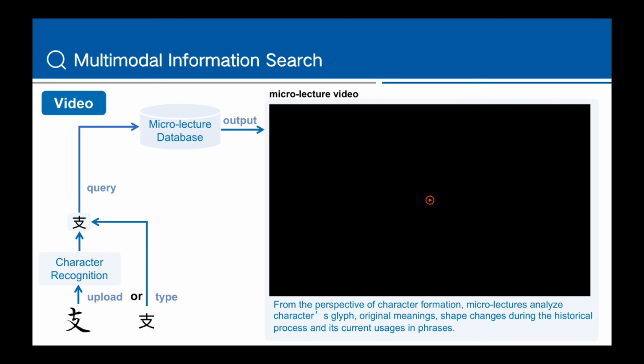We also built another database for 15 characters by manually recording 1 to 2 minute macro lectures to further explain from the historical perspective. The macro lectures analyze characters' glyph, original meanings, shape changes during the historical process, and current usages in phrases. This is the macro lecture for the character 之。